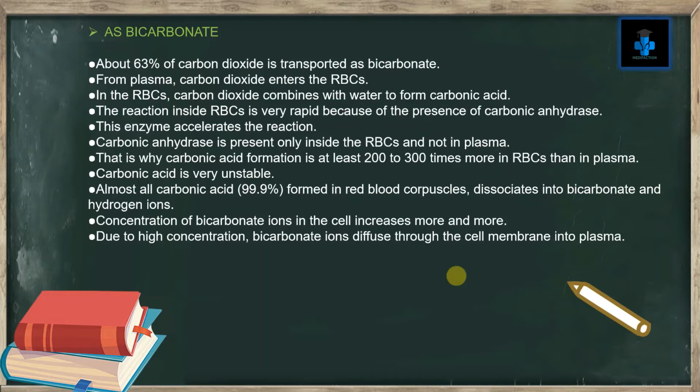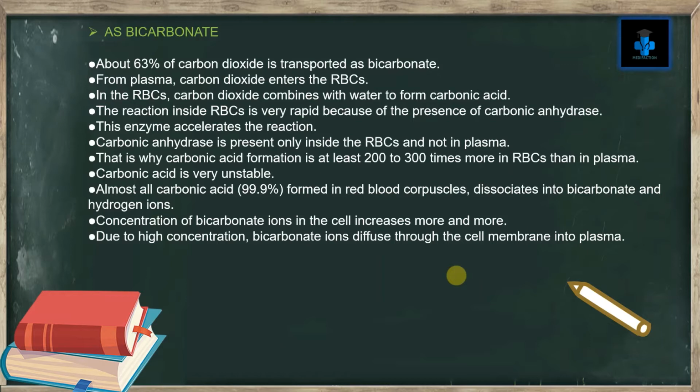This enzyme accelerates the reaction. Carbonic anhydrase is present only inside the RBCs and not in plasma. That is why carbonic acid formation is at least 200 to 300 times more in RBC than in plasma.